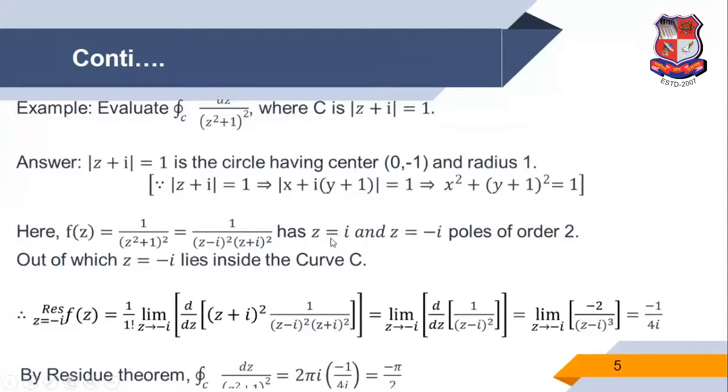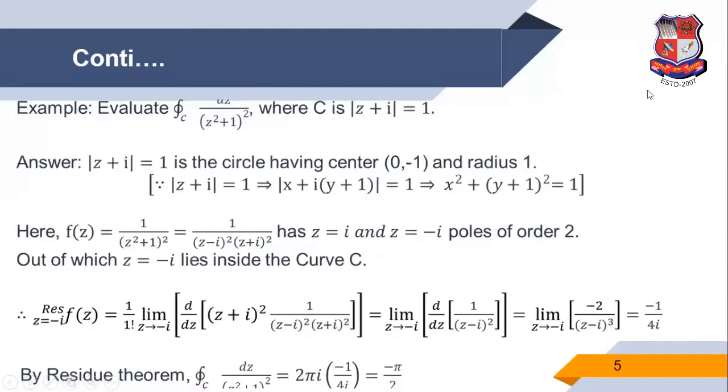Similar to the previous example, we input z is equal to i in this circle, so i plus i, so |2i|, and |2i| is 2, which is greater than 1. So that means z is equal to i is outside. And minus i: minus i plus i is 0, and 0 is less than 1. So this is inside. So out of both points, only minus i lies inside the curve.